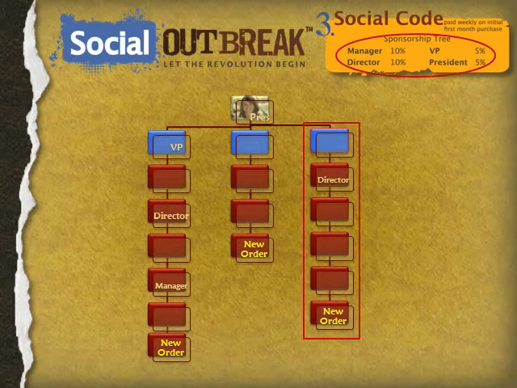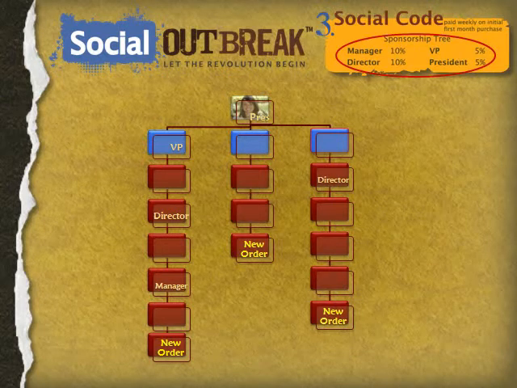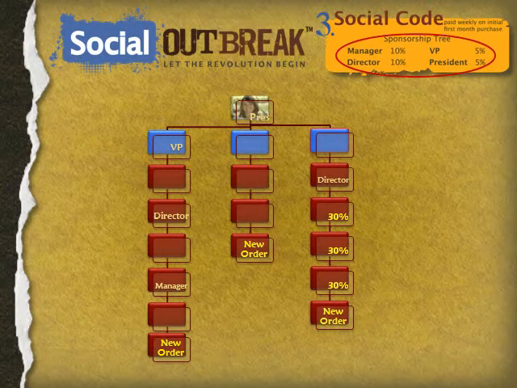Let's look at this other example. This organization over here, you've got a brand new order that rolls from the bottom. It's coming up at 30%, 30%. Now it finds a director. Okay, it hasn't found a manager, it's found a director first. Well, the director is going to get the 10% for the director and the 10% for the manager. It pays 20% to that director. That leaves 10% to roll up, and 10% eventually ends up to you as the president, because that 30% will get paid.